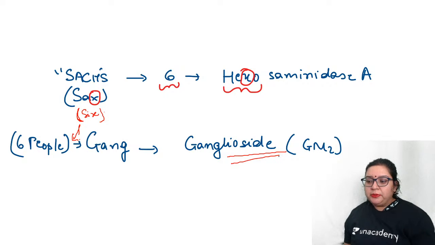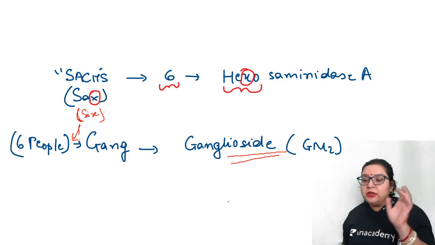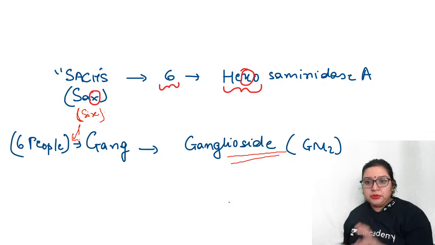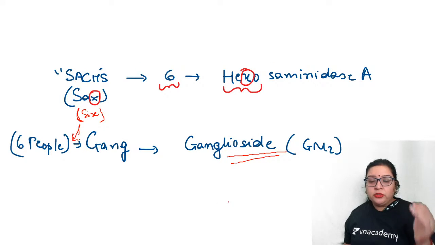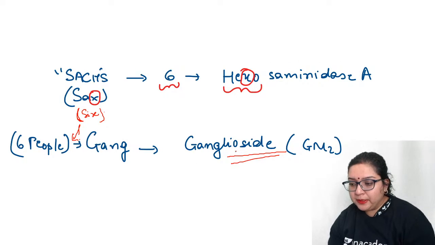So what we developed till now: three features, the typical spleen, that is no splenomegaly, hyperacusis, and onion skin of the lysosomes. The fourth thing was which enzyme is deficient, that is hexosaminidase. How did I remember it? With the help of this X or 6. So 6 you can use in two patterns: hexosaminidase and a gang of 6 people, that is gangliosides. Interesting? Okay.